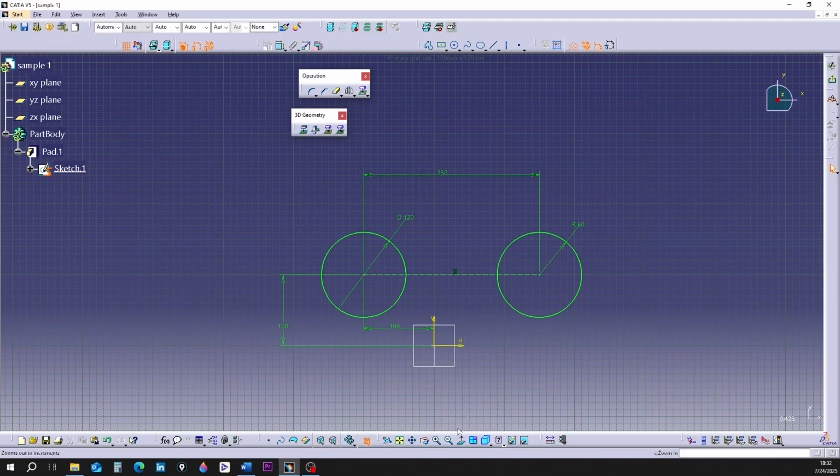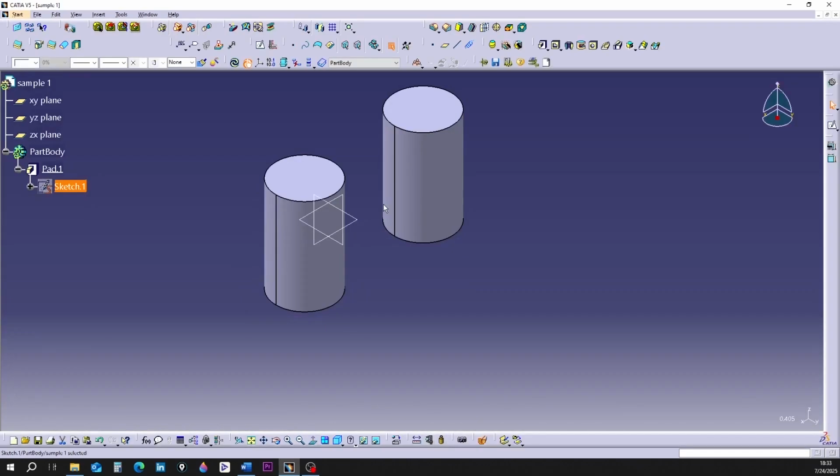I want to use the inner edges of the two cylinders and draw a rectangle. Then, in the part environment, I will use the pad command to make it a cube. First, I need to go back to the part page. Please pay attention to this number 100. I click on the Exit Workbench command. I'm going to the part environment.